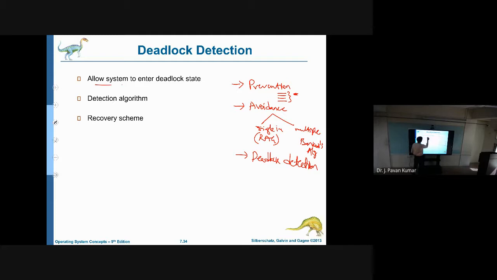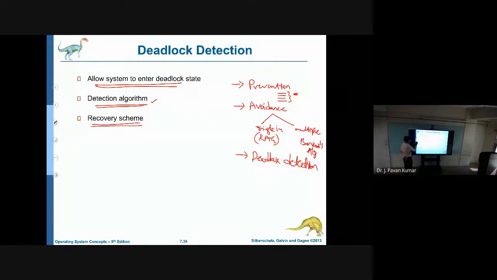That means if we cannot prevent and cannot avoid the deadlock, then we will allow the system to enter the deadlock state. Then we will detect because of which process or which process's resource requirement it has entered into deadlock. That is the detection algorithm. Next, from that deadlock state, how we can recover. These things we will see now.